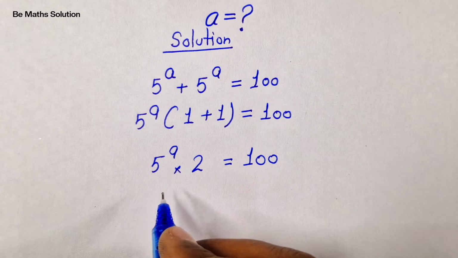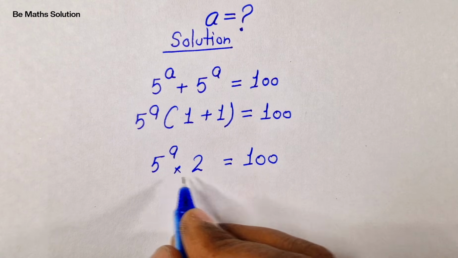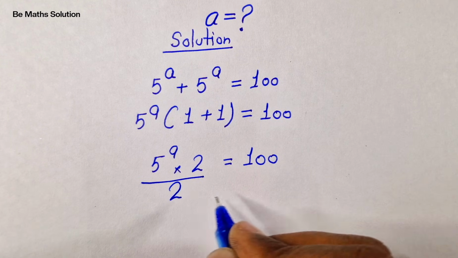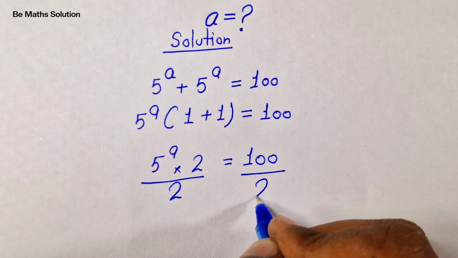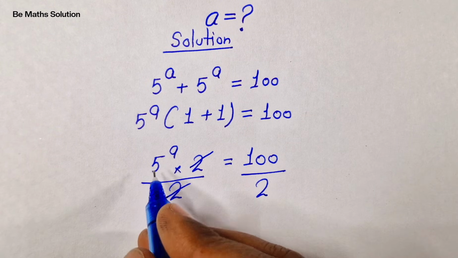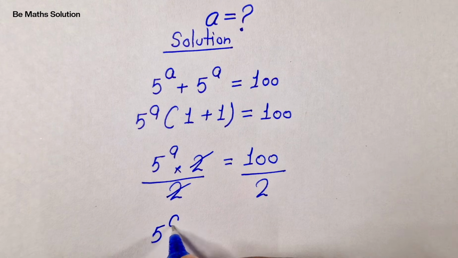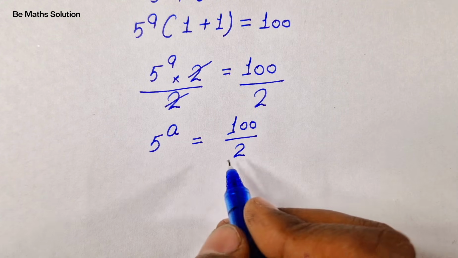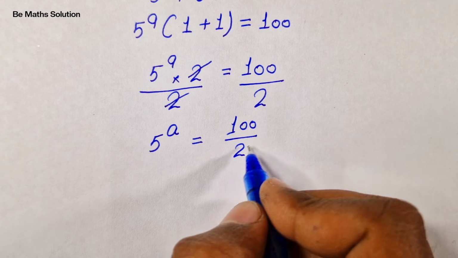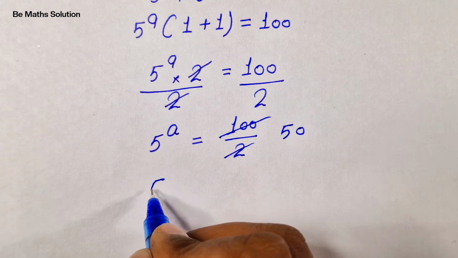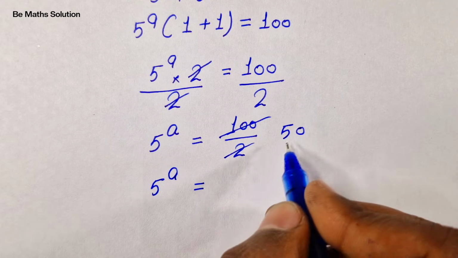Then in the next step, we divide by 2 on both sides. So this and this cancel. It will be 5 to the power of a is equal to 100 divided by 2. Then in the next step, 100 divided by 2 is 50, so 5 to the power of a is equal to 50.